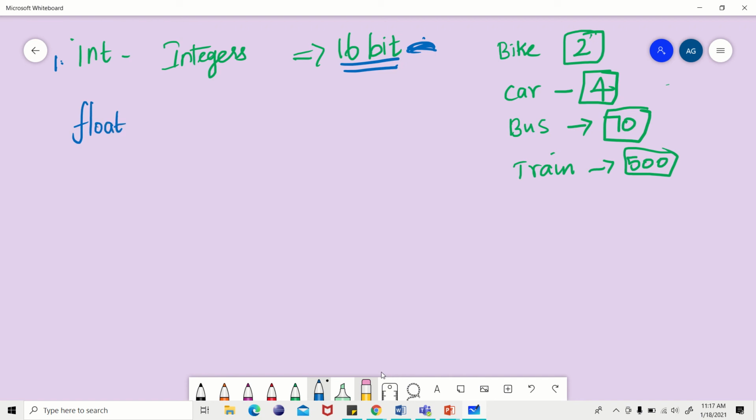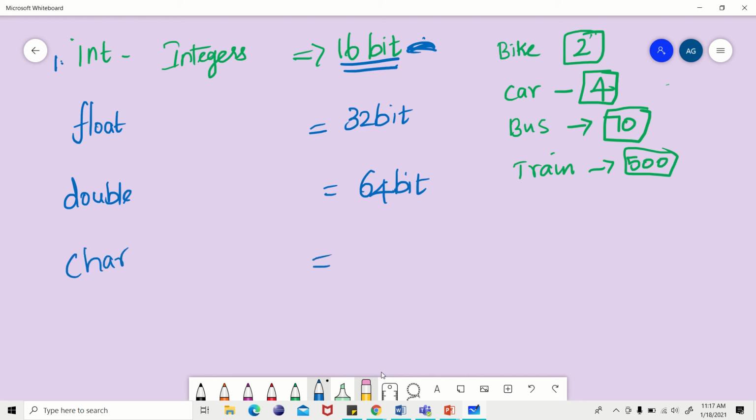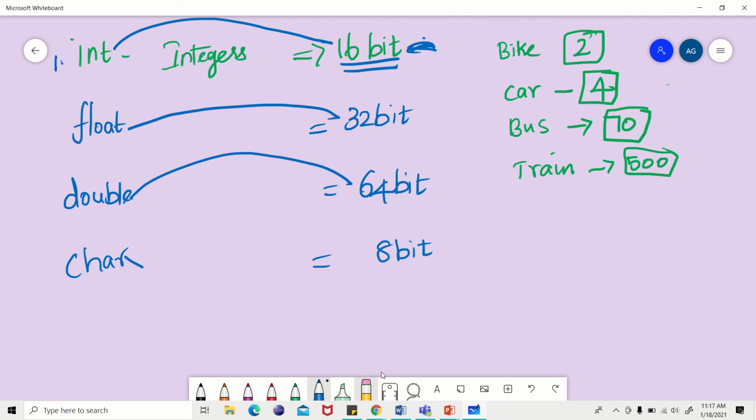Float can store only 32-bit. Double can store 64-bit. And the character can store 8-bit. Int can store 16-bit, float 32, double 64, character 8-bit. This is all about the data type storage, the memory space. You cannot force more data inside the data type.